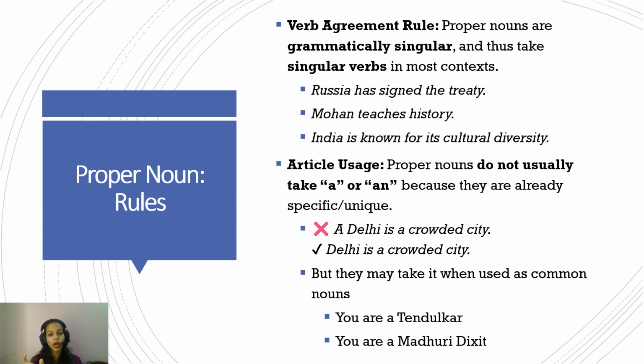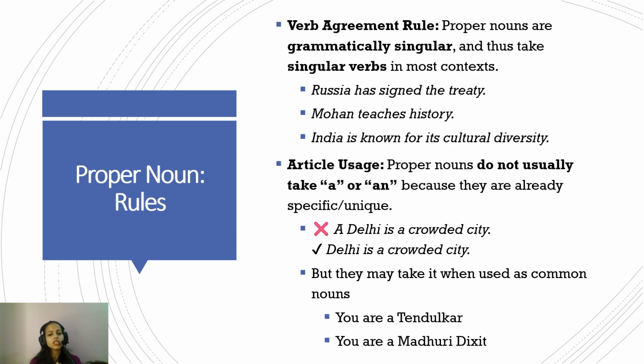Here, while Madhuri Dixit is one unique person, in this case the name has been used for that person in your class who dances very well. So, Madhuri Dixit in that case becomes a common category. So in these cases, the article usage becomes possible, because here it has become a common category that it is representing. Okay. But again, this is a unique exception for your understanding.